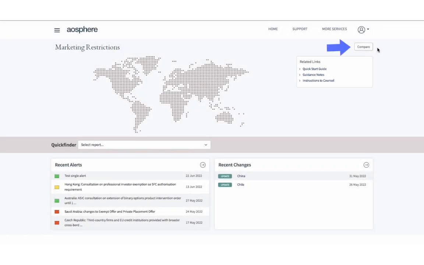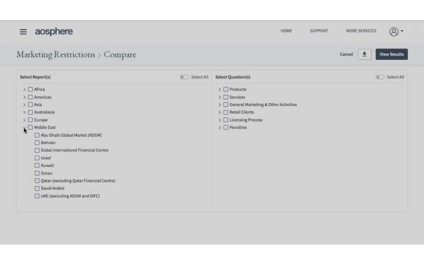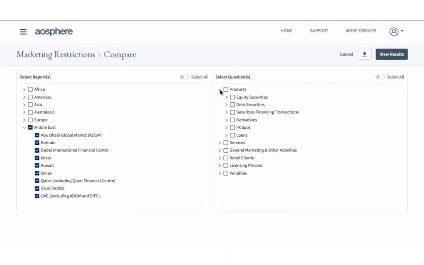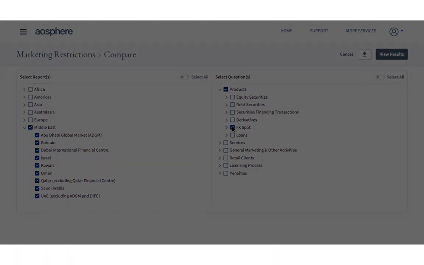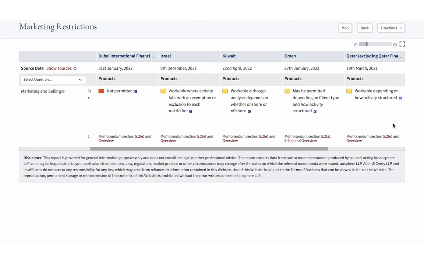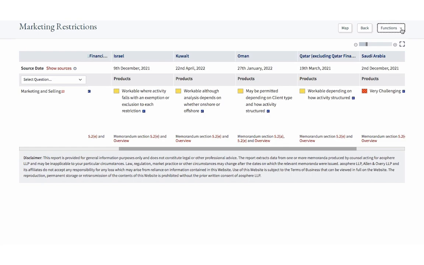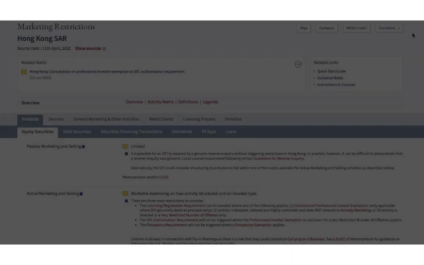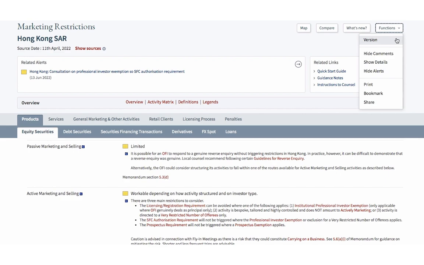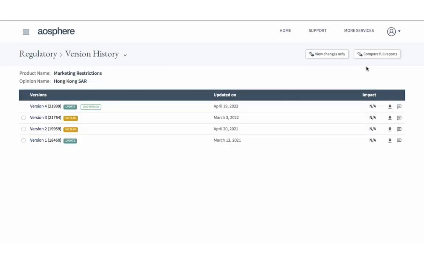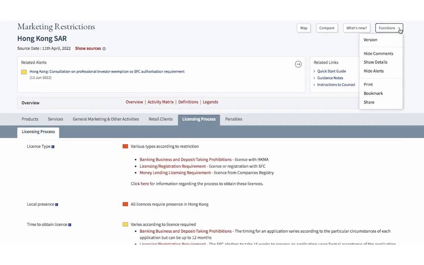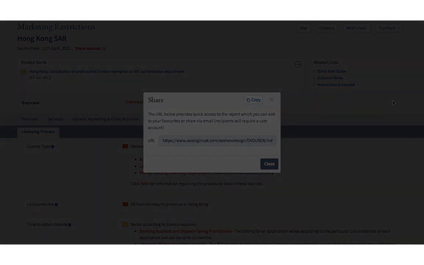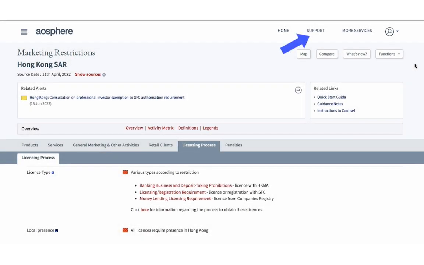A comparison function allows subscribers to compare the regimes across different jurisdictions and spot key differences at a glance. Data can also be exported to Excel. Version control also allows you to review earlier versions of data, which could be helpful when showing which data you were relying on at a specific point in time. Specific page links can be shared using this feature, so you can embed the data in internal systems and processes. Content and technical support, such as content queries and requesting new accounts, can be accessed by clicking the link here.